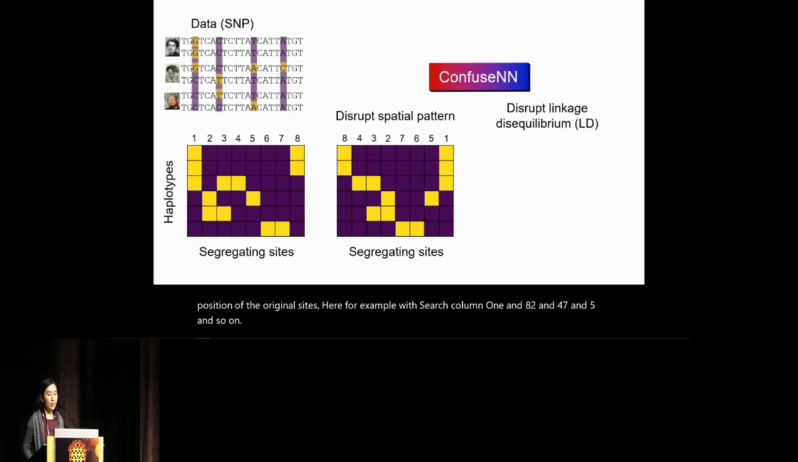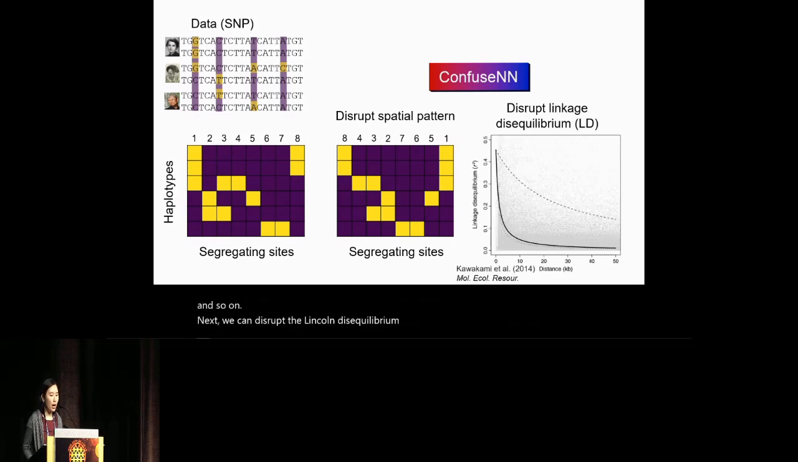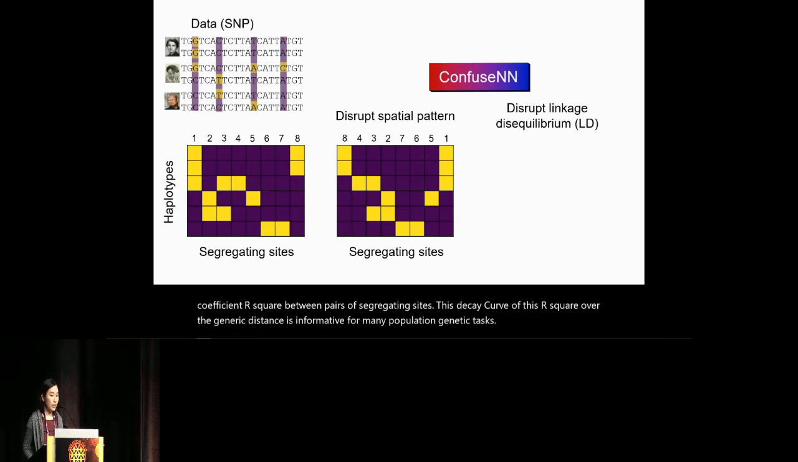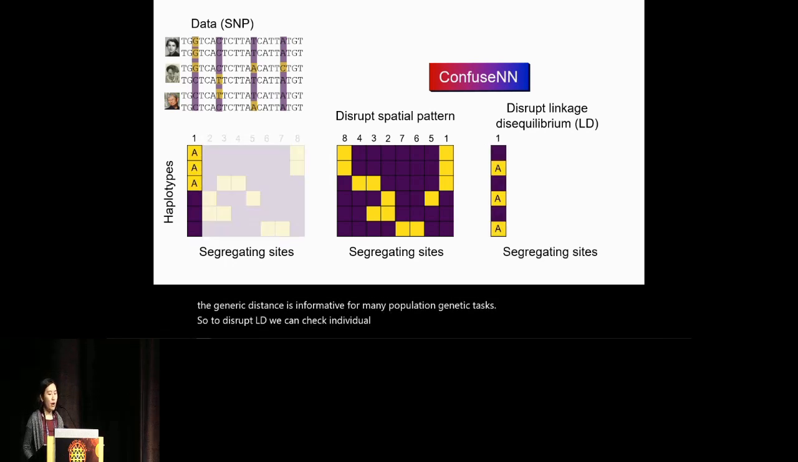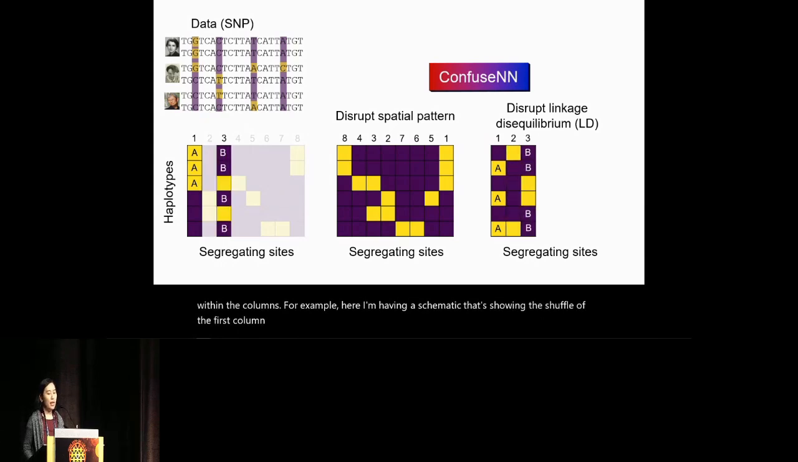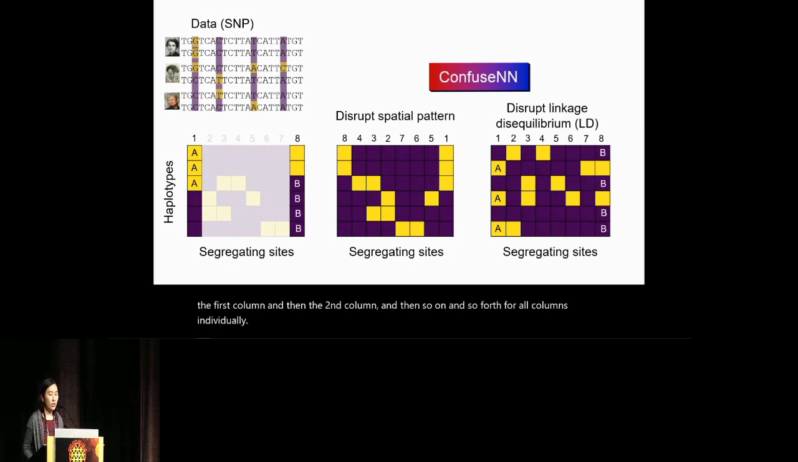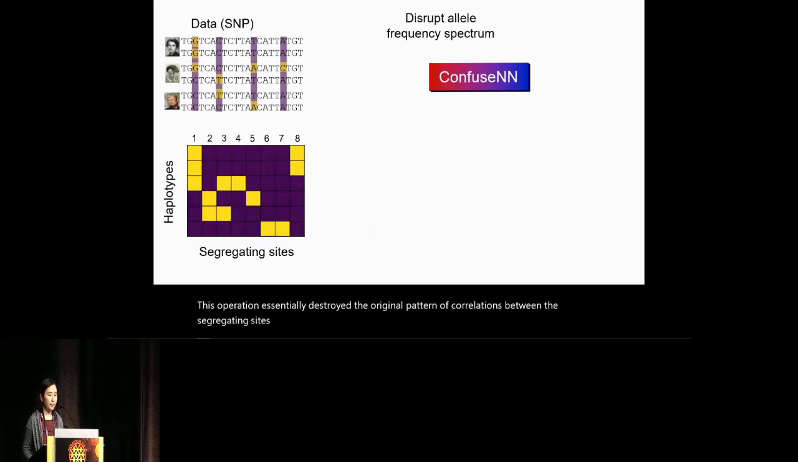Next, we can disrupt the linkage disequilibrium statistic, which is the pairwise correlation coefficient R squared between pairs of segregating sites. The decay curve of this R squared over the genetic distance is informative for many population genetic tasks. So to disrupt LD, we can take individual columns and then randomly shuffle the content within the columns. For example, here I have a schematic showing the shuffle of the first column, and then the second column, and so on for all columns individually. This operation essentially destroys the original pattern of correlations between the segregating sites, thereby disrupting LD.